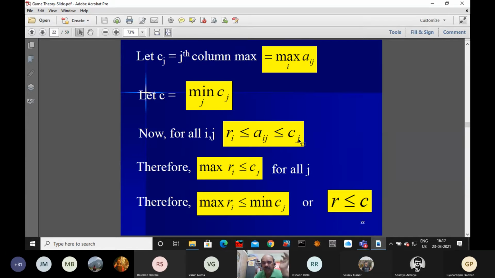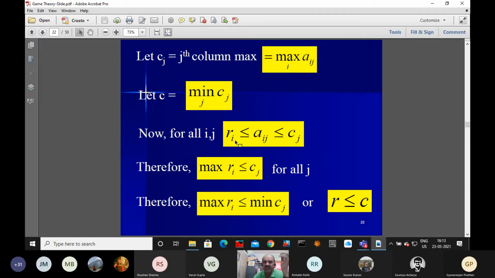Similarly, if you compare the left hand side, this Ri is nothing but the minimum element in the ith row. In Aij, the ith row is involved.